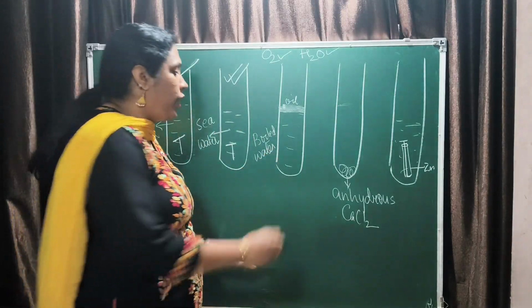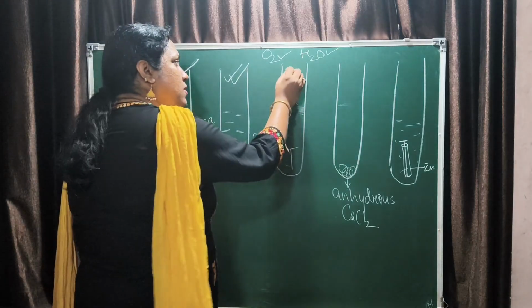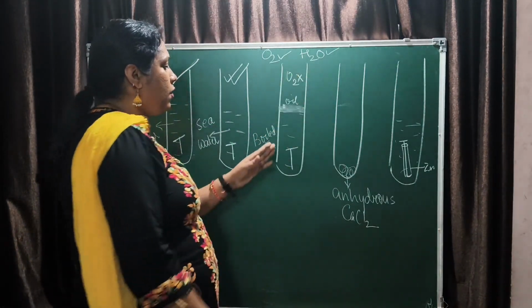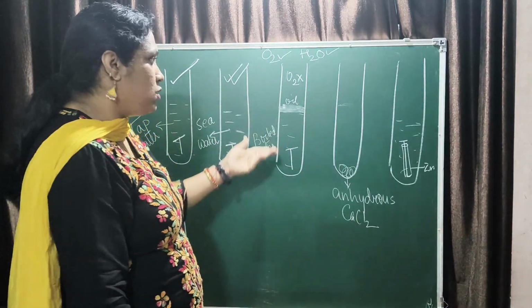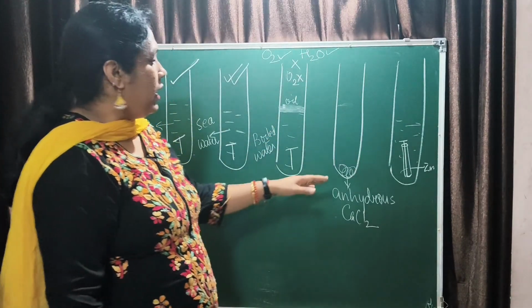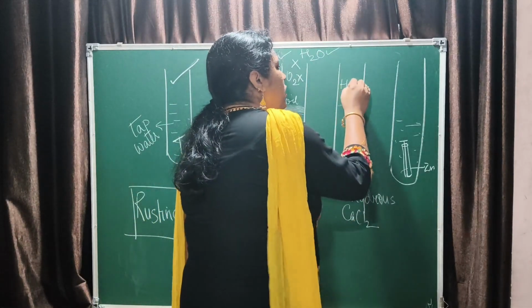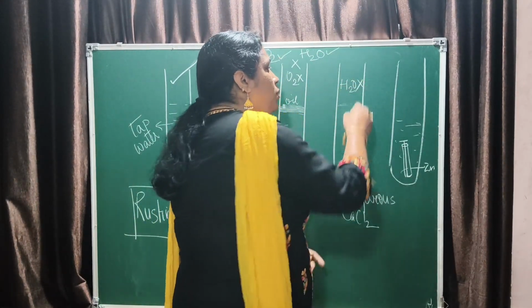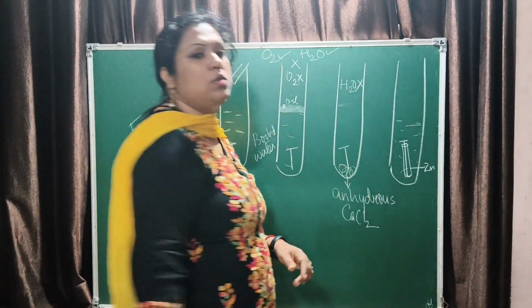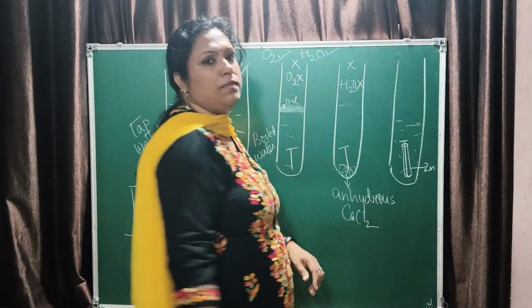In this case, it is boiled water. Boiled water has no air in it. So no oxygen, and water is present, moisture is present, but there is no oxygen. So in this case, rusting will not happen. In this case, anhydrous CaCl2 is absorbing all the moisture. So there is no moisture for the iron nail to react. So here also there will be no rusting.